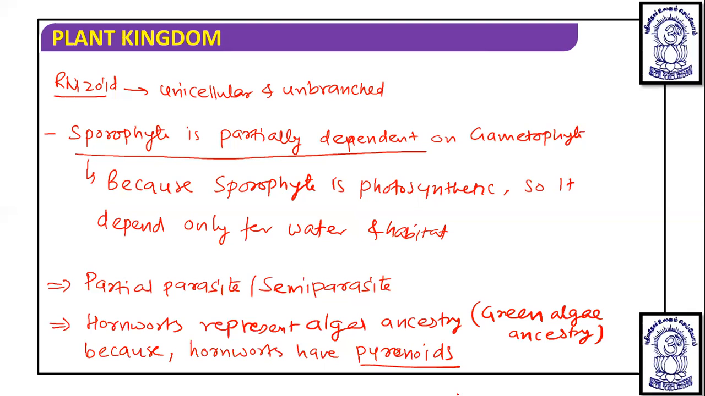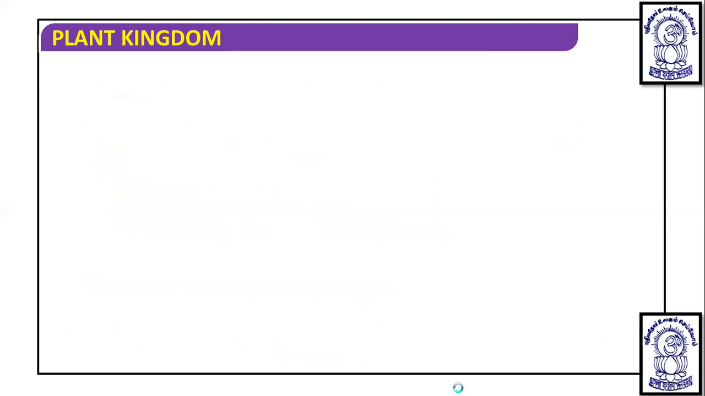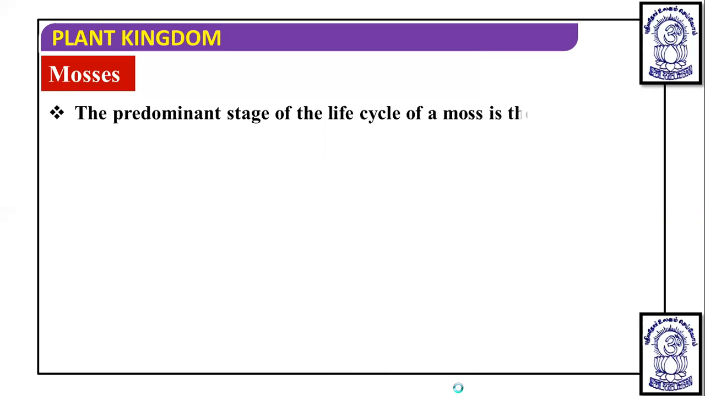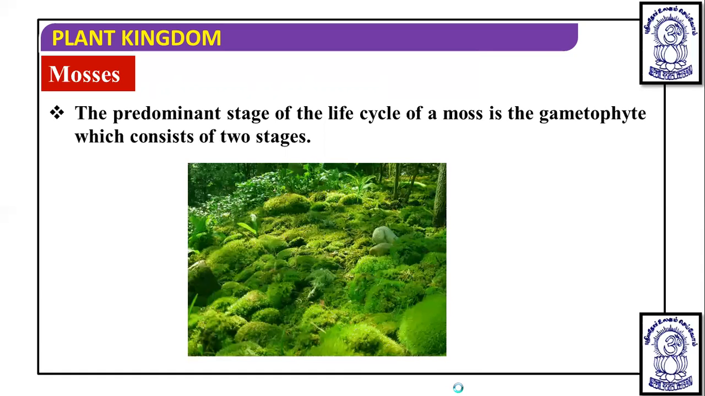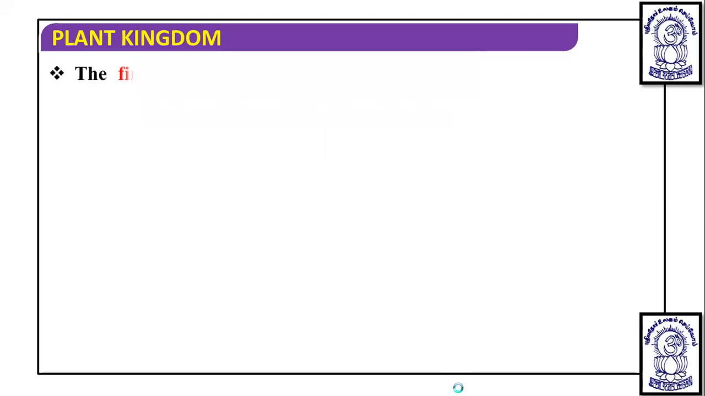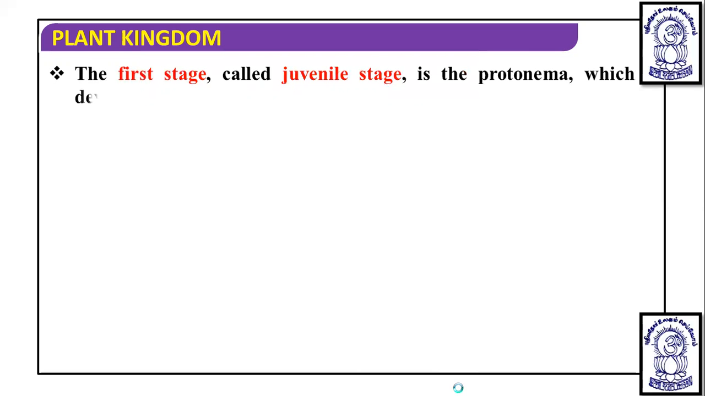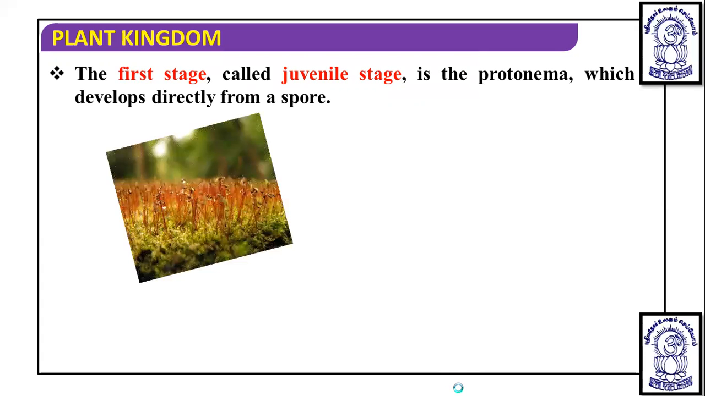Now, after this, we are going to discuss Bryopsida, that is mosses. If we talk about the Bryopsida or mosses, the predominant stage of the life cycle of moss is the gametophyte, and this gametophyte consists of two stages. The first stage in the gametophytic body or dominant body of mosses is the juvenile stage, and it is called the protonema, which develops directly from the spore. Like this, you can see.